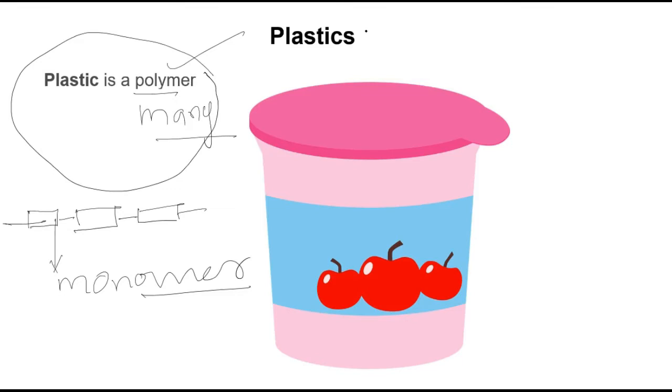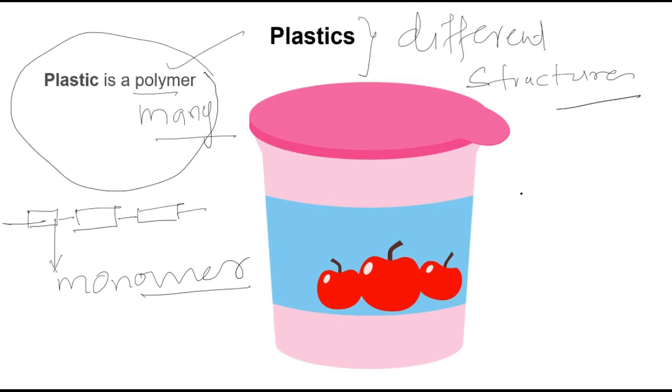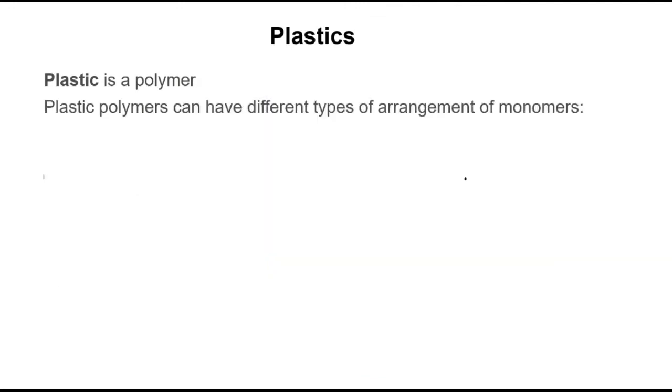But plastics are a bit different. They have slightly different structures as compared to other synthetic fibers. Now what is that different structure?